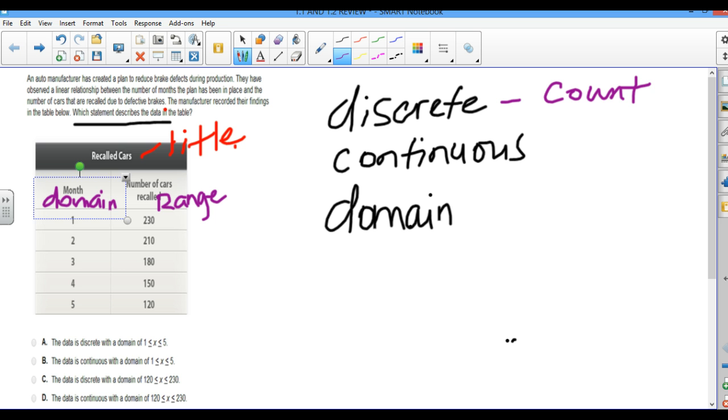All right, so most likely, unless you're counting money, you will not get decimals. Most of the time you will not be getting any decimals. And continuous will be something you have to measure.